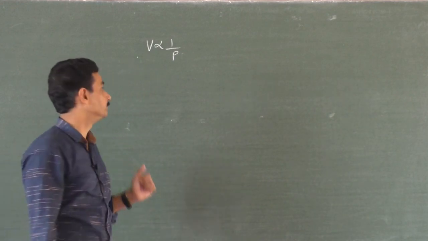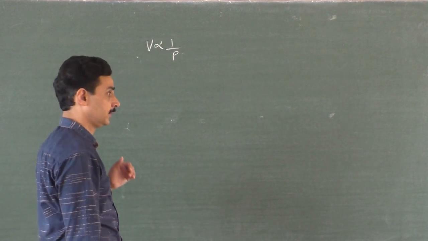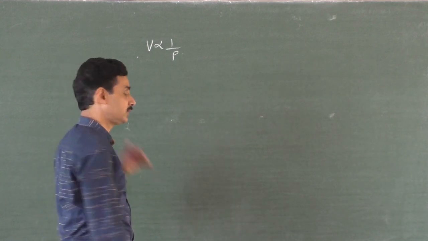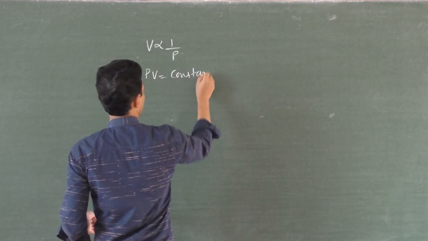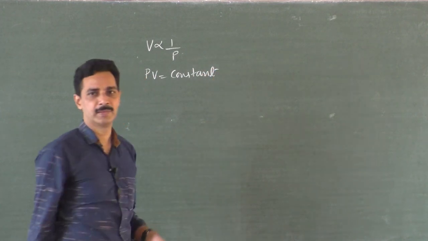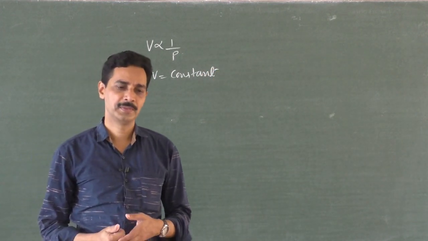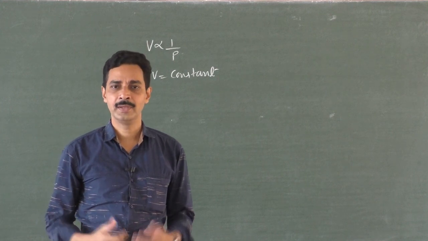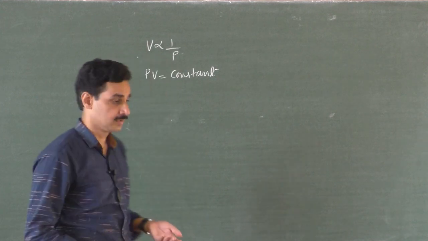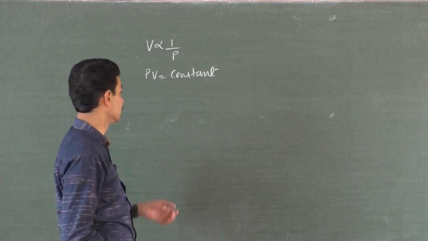Okay? Then this is an equation for isothermal process also. So PV is equal to a constant. This is an equation for isothermal process. So what do you mean by isothermal process? The process where temperature is kept constant. And we have some other process like adiabatic process. So what is an adiabatic process?